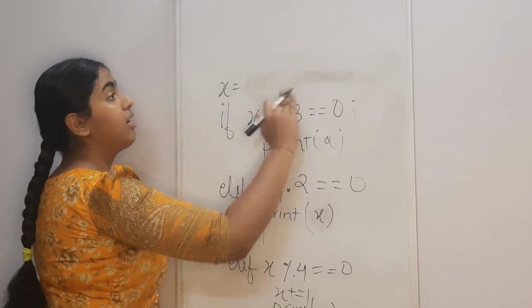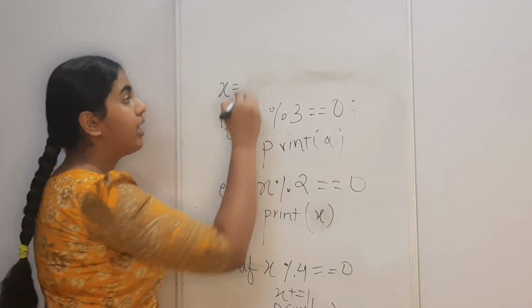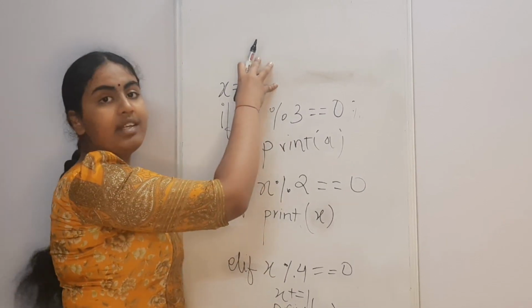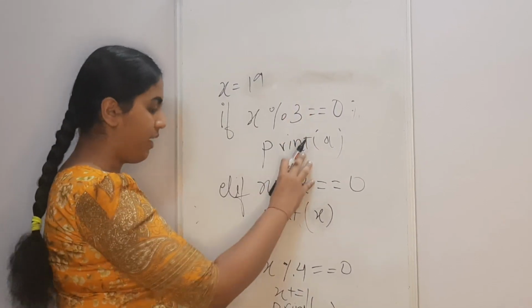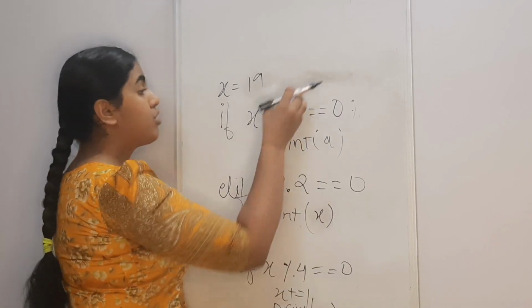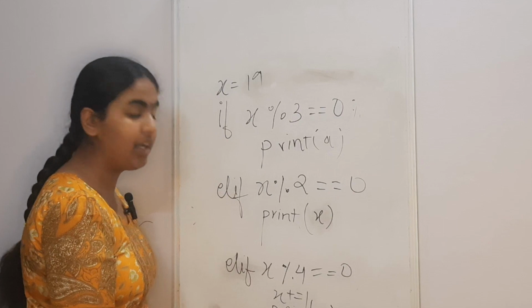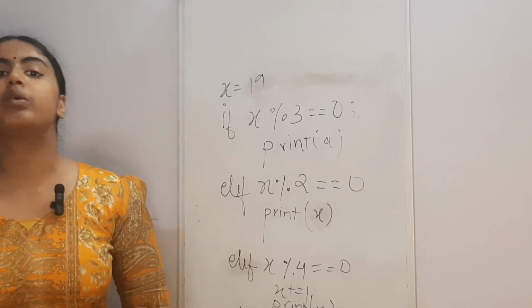But let's say you take a prime number. For example, you take 19. Now 19 is neither divisible by 3, nor divisible by 2, and not divisible by 4. So neither of these conditions would be executed, and it will move on to the else statement, and our else statement will print none.